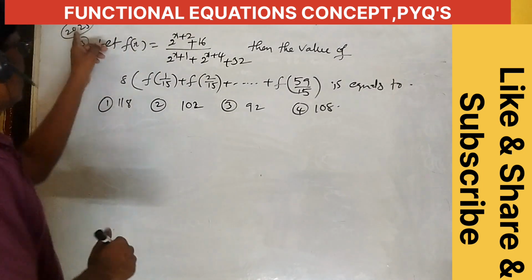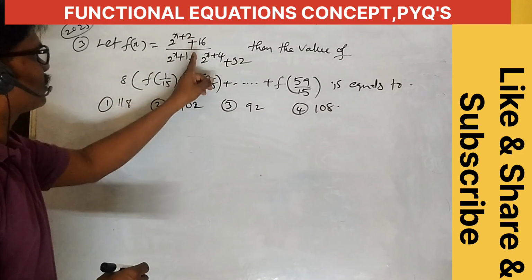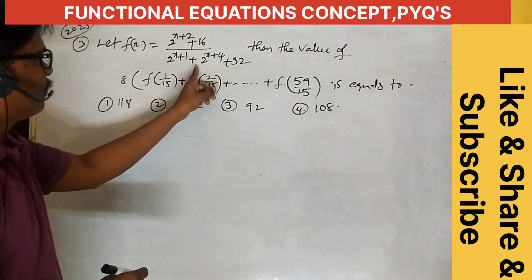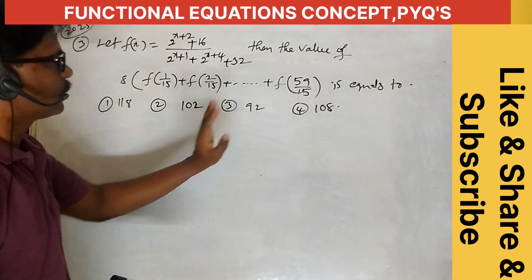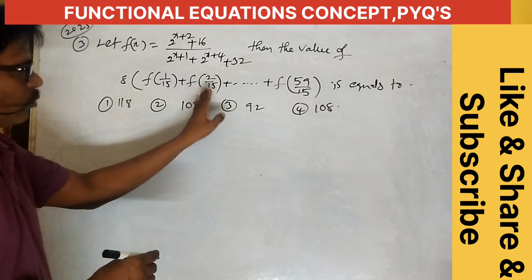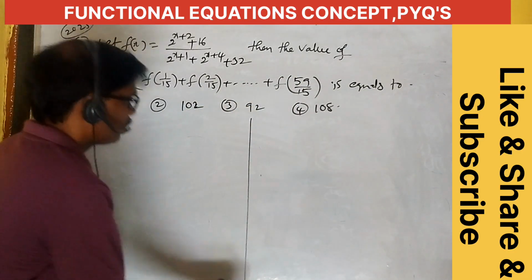Question number 3. This is 2025 PYQ. Let f of x is equal to 2 power x plus 2 plus 16 by 2 power x plus 1 plus 2 power x plus 4 plus 32. Then the value of 8 into f of 1 by 15, f of 2 by 15 plus so on up to f of 59 by 15. Okay, here what is the given function?